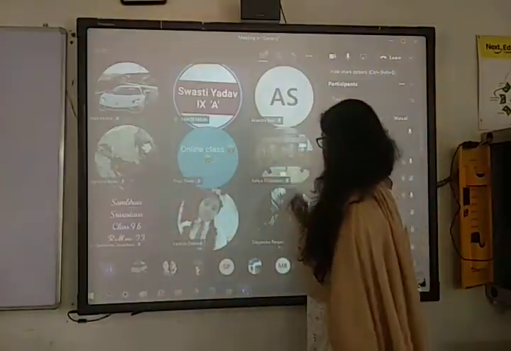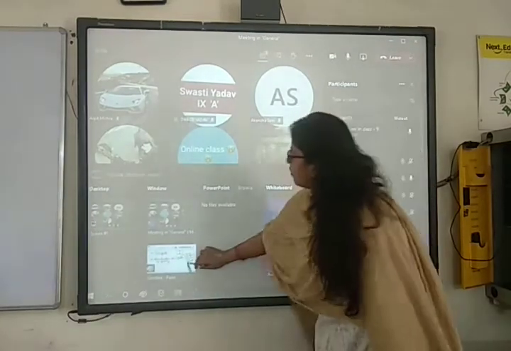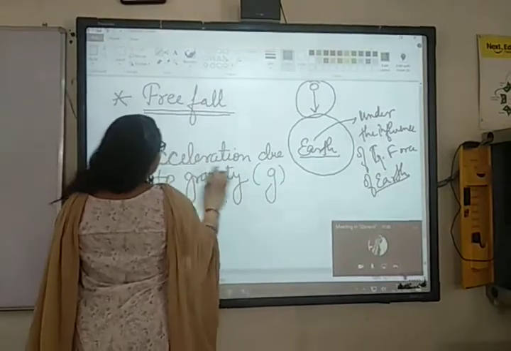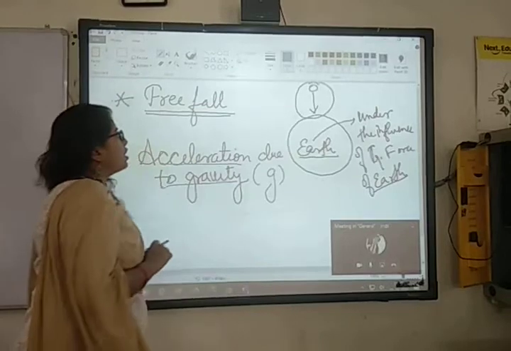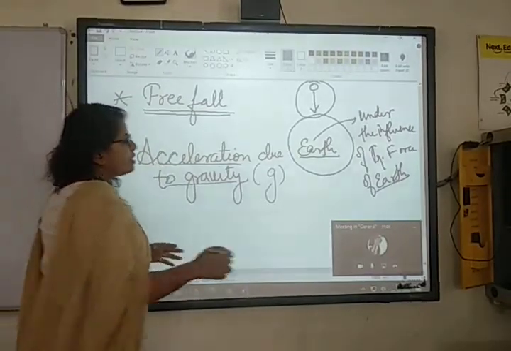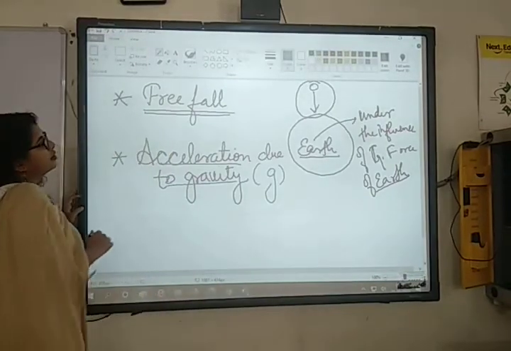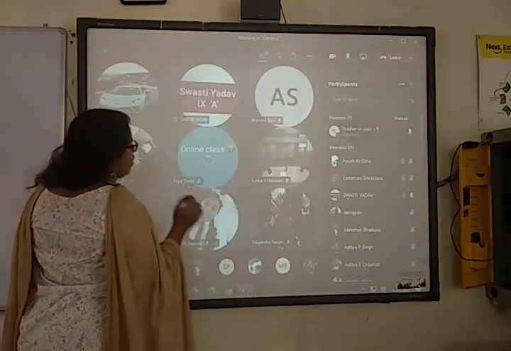Small g. Yes. So the alphabet which we use for this acceleration due to gravity is small g. What do you understand by small g? Small g का मतलब आप समझते क्या हो? What do you understand by small g? Anyone? जिसने इधर आंसर नहीं किया हो?